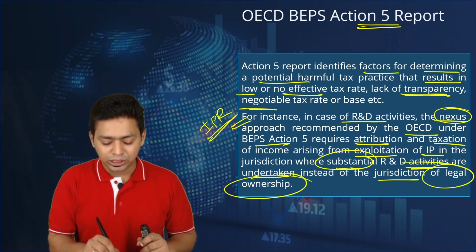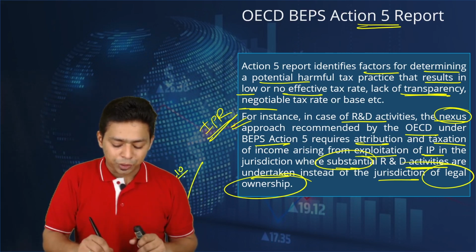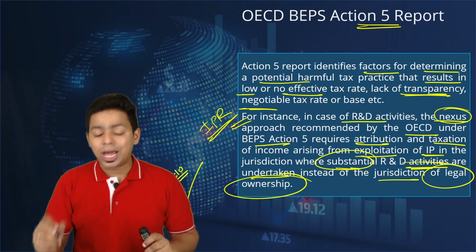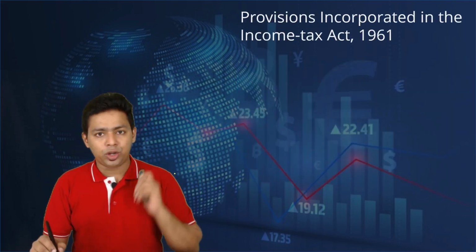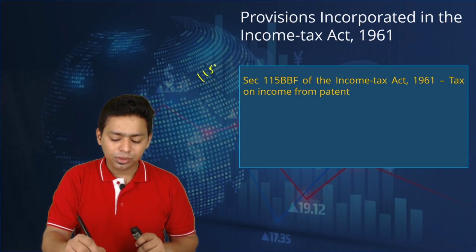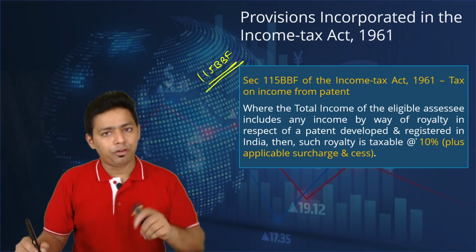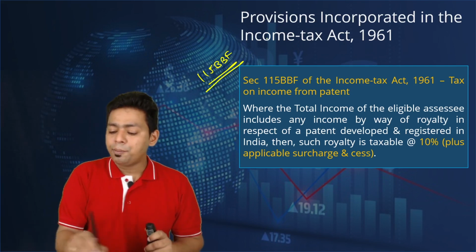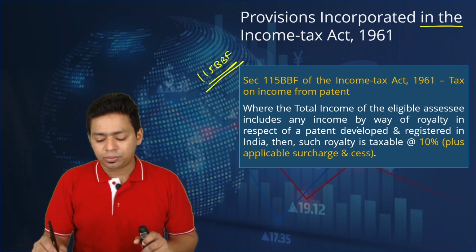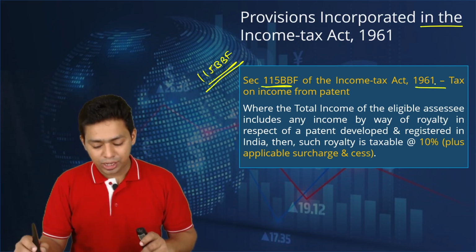Jurisdiction of legal ownership means earlier they were doing the substantial activities outside India, while the legal ownership was registered in India. So now we have a very good rule. You already know the provision that has been inserted in Section 115BBF for royalty taxation. The provision was incorporated in the Indian income tax law: Section 115BBF of the Income Tax Act 1961.